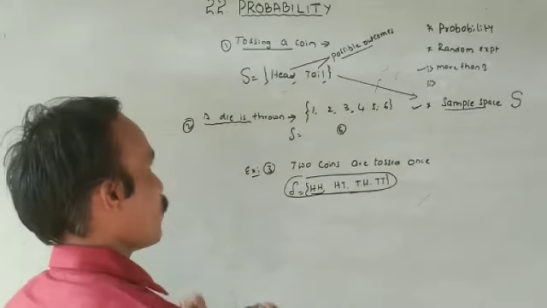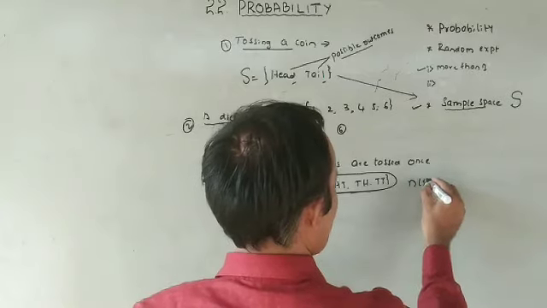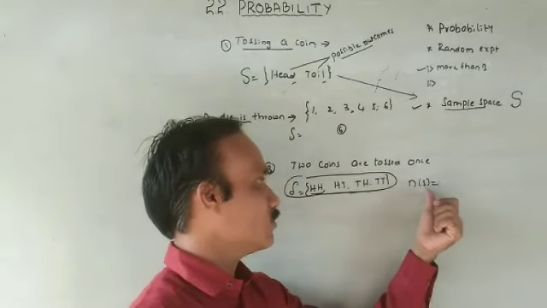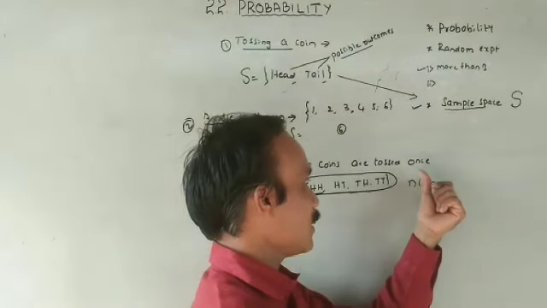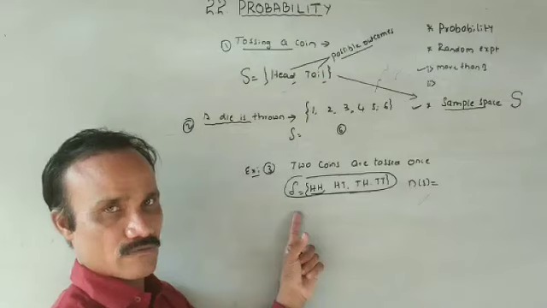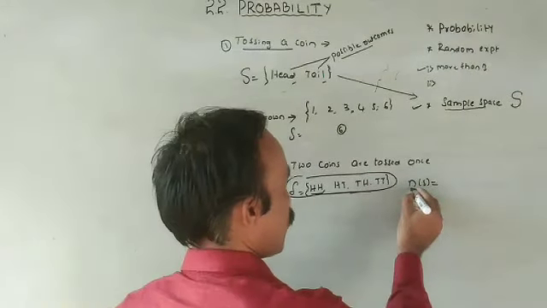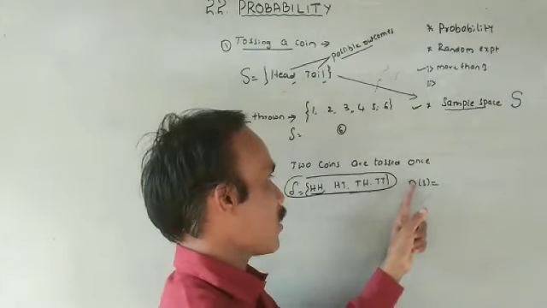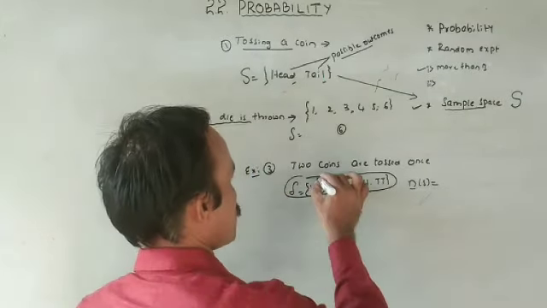Now, very important: n(S). S, as I just told you, is the sample space. n(S) means the total number of possible outcomes in the set S. I repeat, the small n represents the number of outcomes in the set S. So how many outcomes are there?